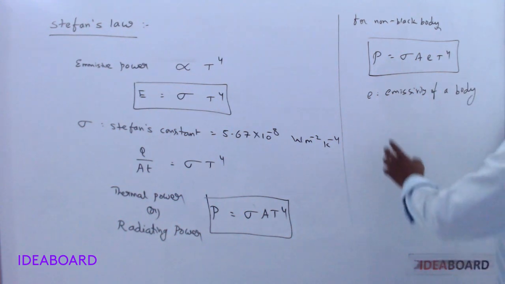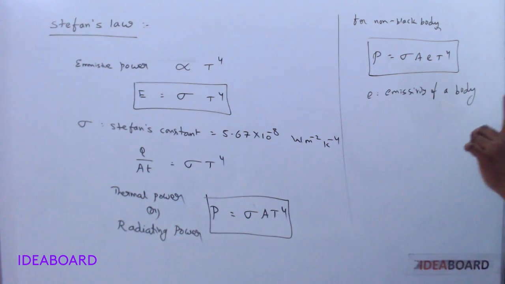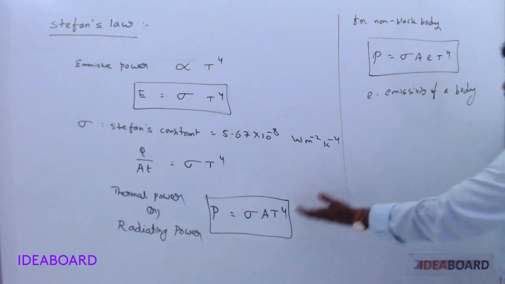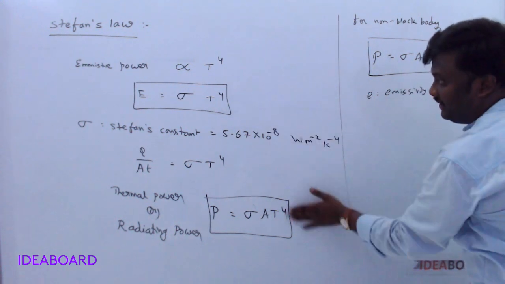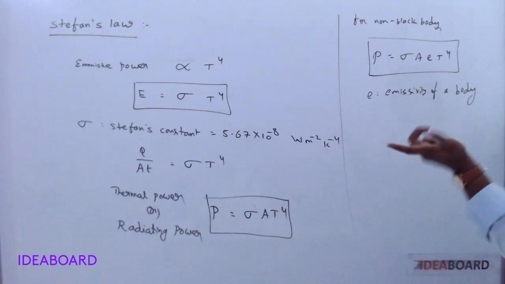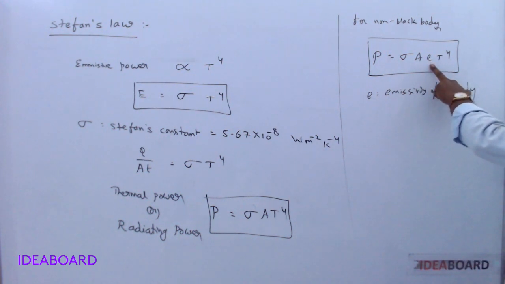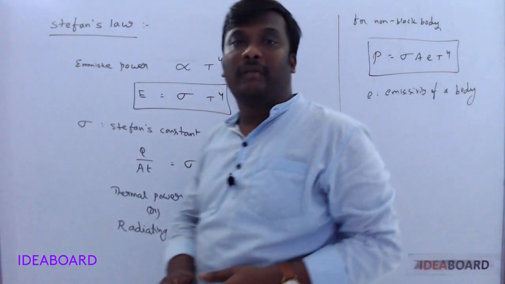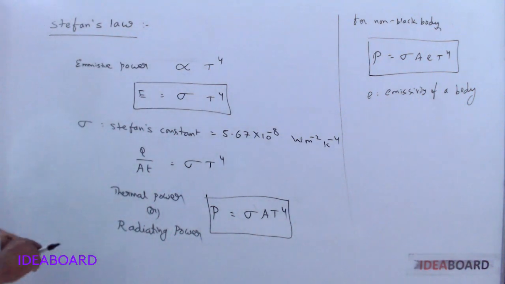For a perfect black body, we said the emissivity value is 1. Then sigma A T power 4 is only applicable for a black body. If any other body except the black body, emissivity is given, so sigma A e T power 4 is the formula for the radiating power or thermal power.